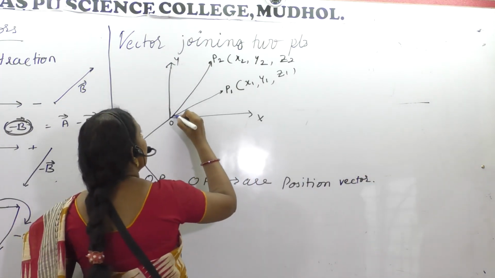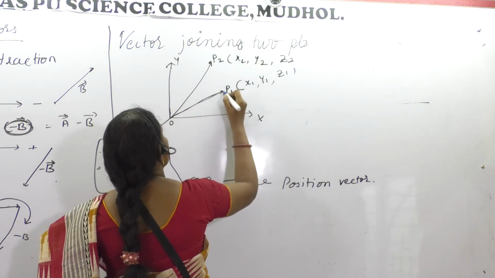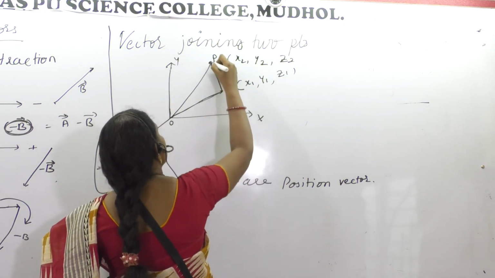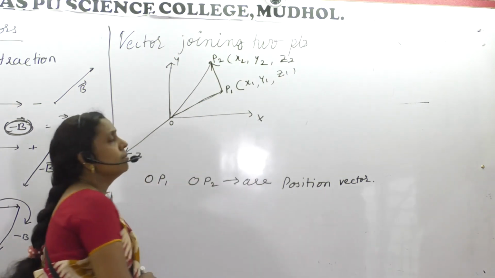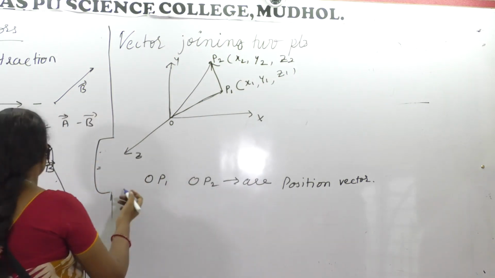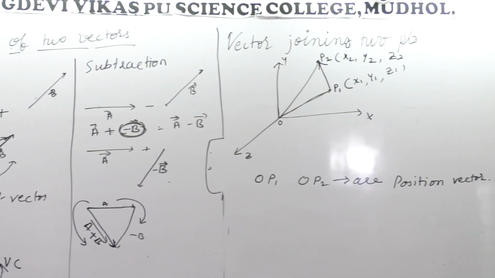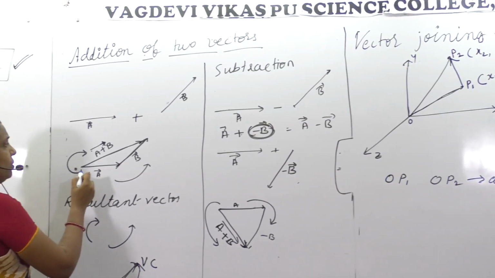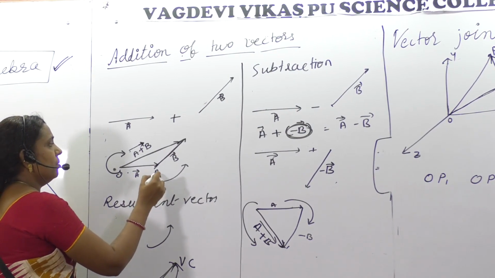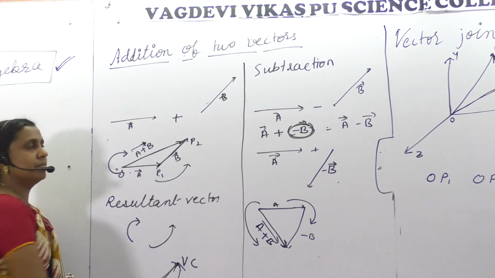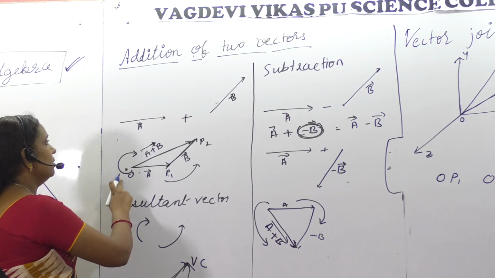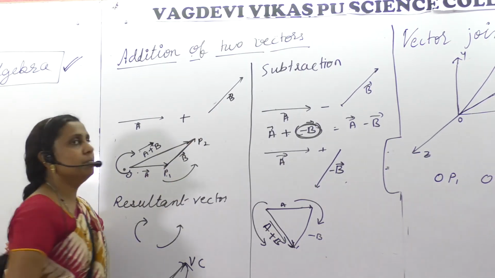Check with this. O to P1, P1 to P2. Do you remember? Here, I just kept it as it is to make you understand. O to P1, P1 to P2 is nothing but OP2.